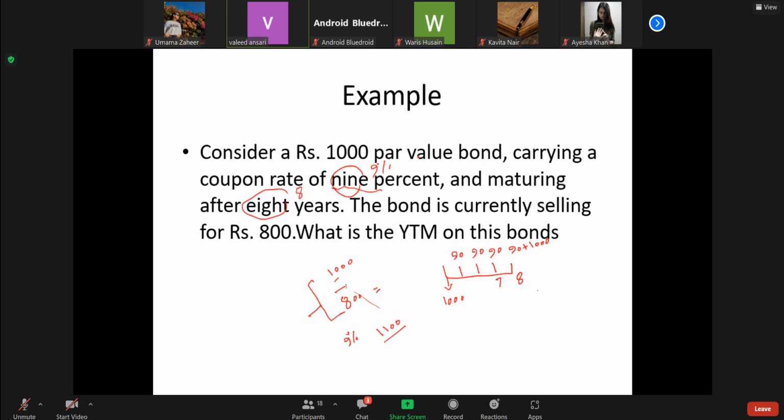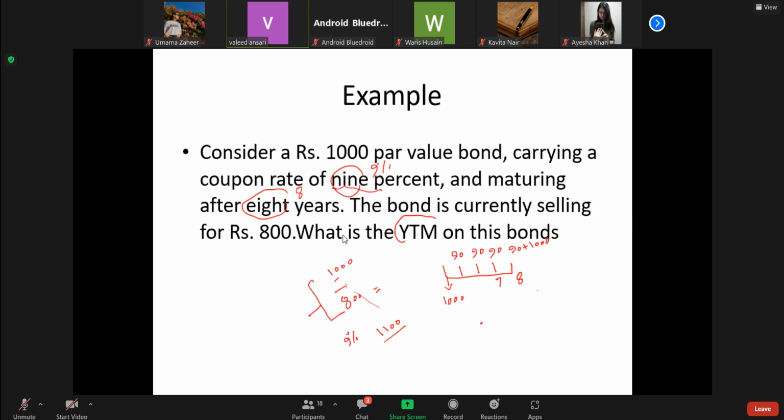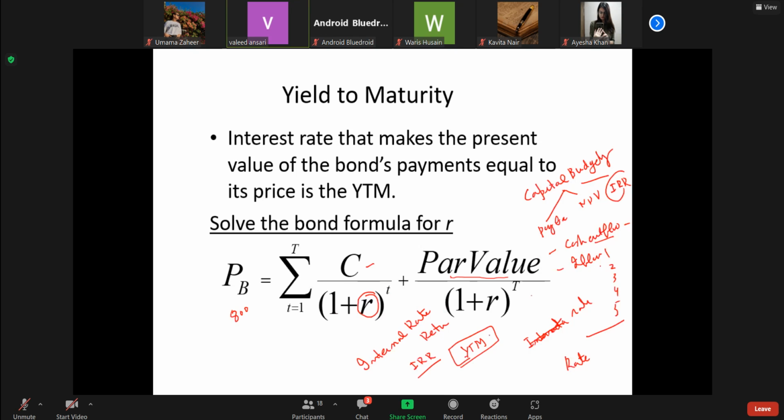Here the price is given, and you have to find R. In this formula, 800 is the current price, the coupon is 90 rupees for 8 years, and 1,000 will be the par value, up to T, that is 8 years.